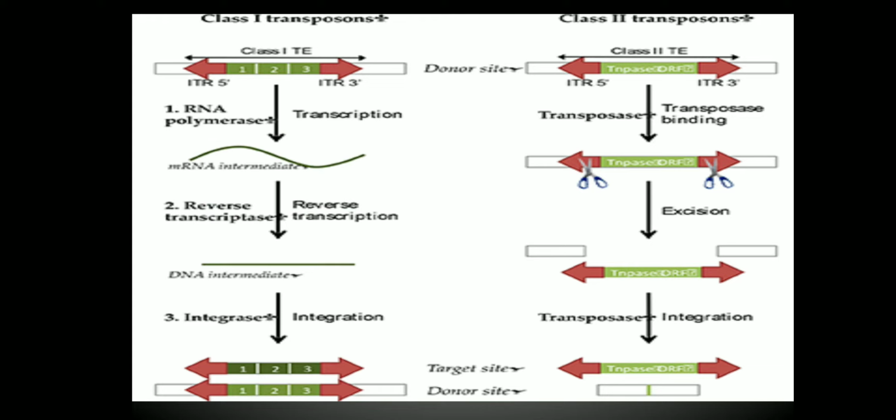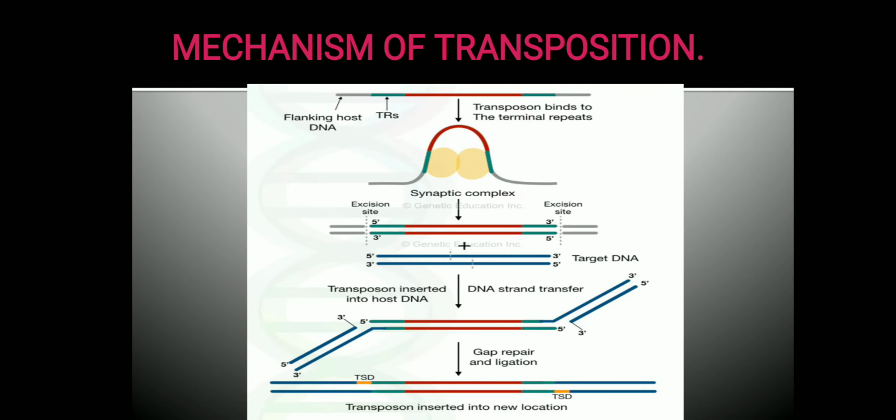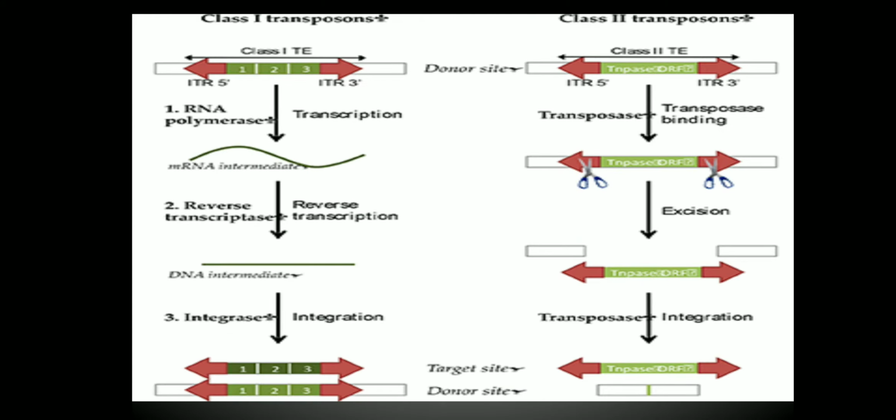Now here the transposition will happen in two stages. In the first stage, an mRNA intermediate is formed, and then transposition will occur. What happens here is, the class 1 transposon will first get transcribed into an mRNA by the enzyme RNA polymerase, thus producing an mRNA intermediate.